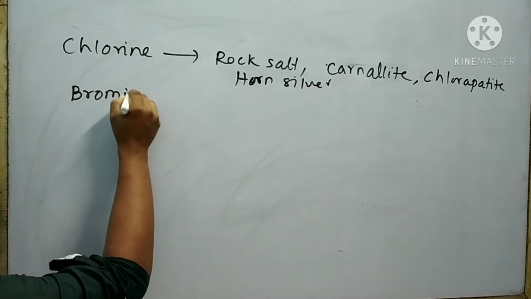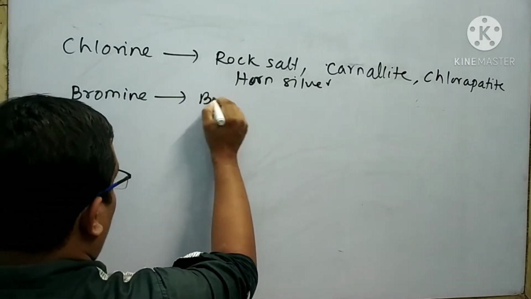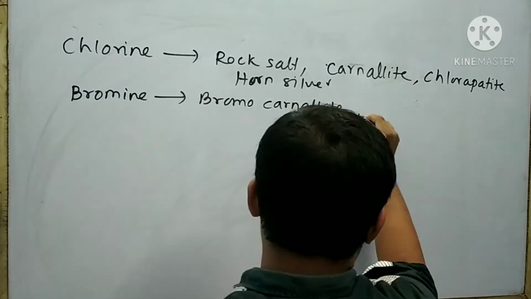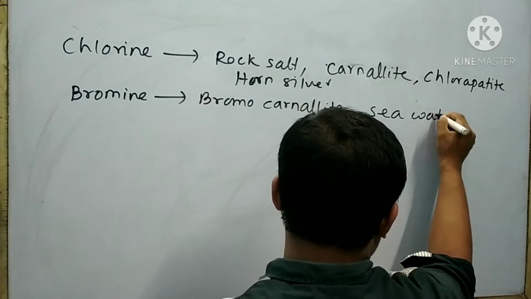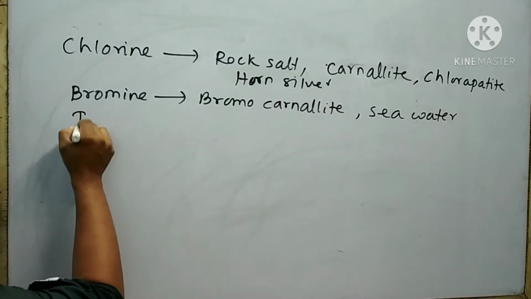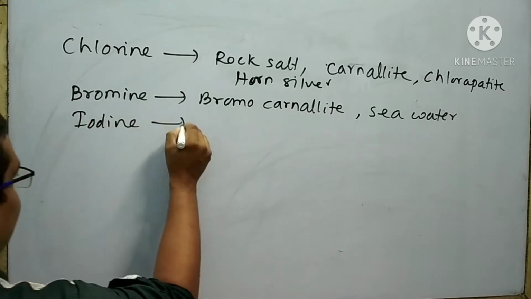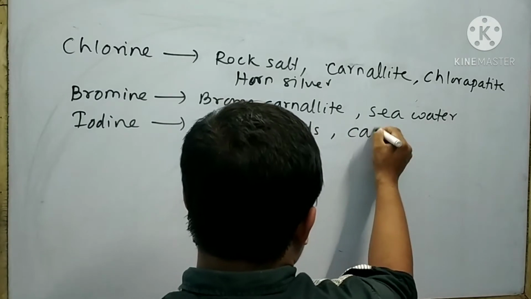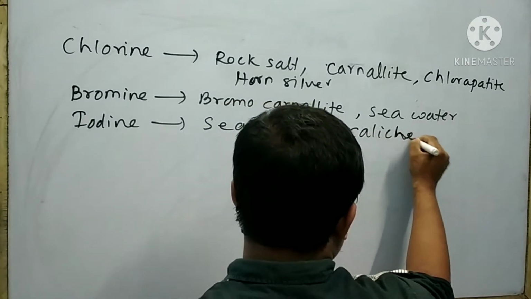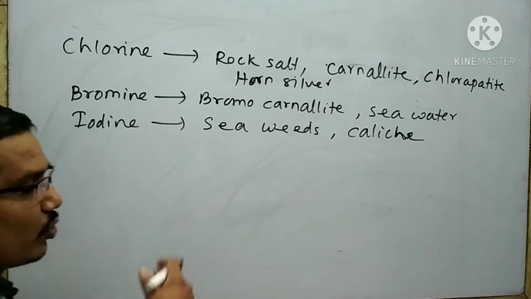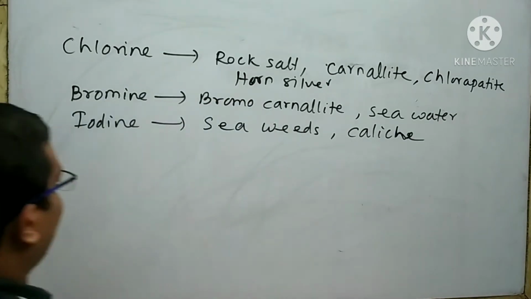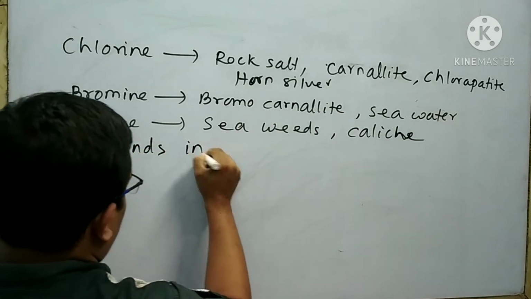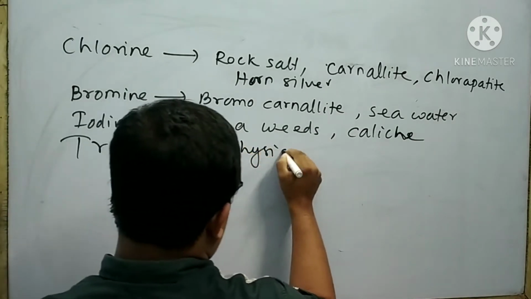Bromine can be obtained from bromo-carnallite and sea water. Iodine can be obtained from seaweeds and caliche. These are the sources of group 17 elements. Next I will discuss the trends in physical properties.